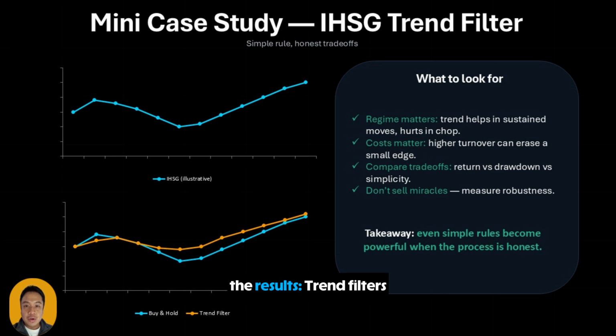What to teach from the results? Trend filters often protect during major downturns. They often lag in sideways markets. The performance depends heavily on costs and rebalance frequency. So the real takeaway is not that trend is magic. The takeaway is that a quant process lets you measure trade-offs honestly and choose a strategy that matches your risk budget.